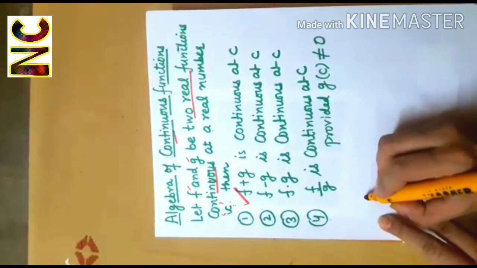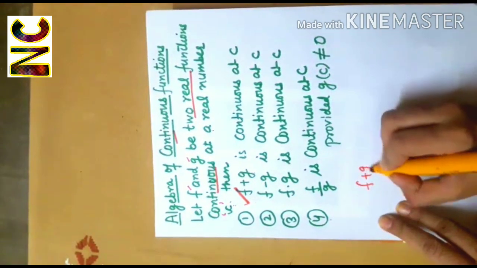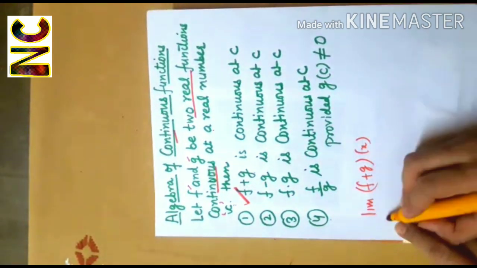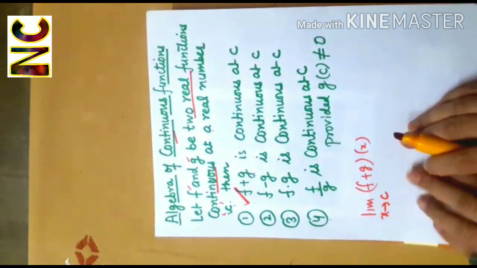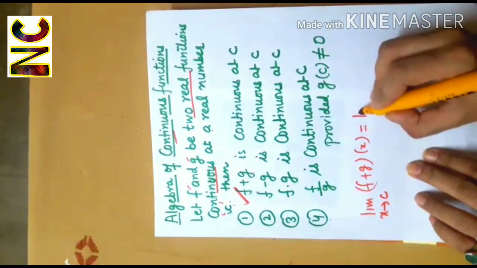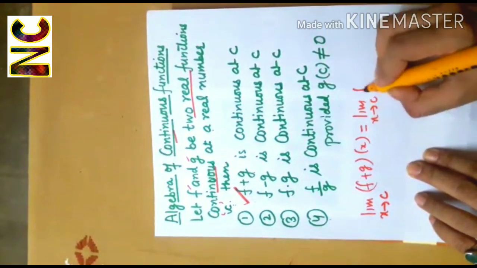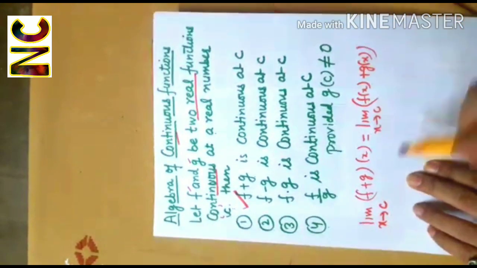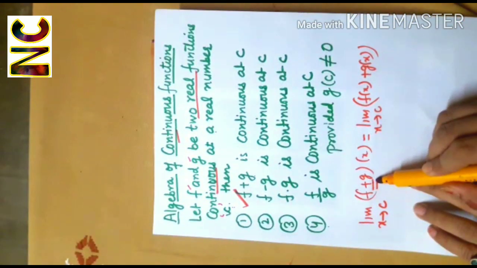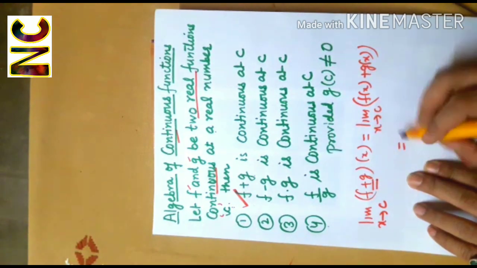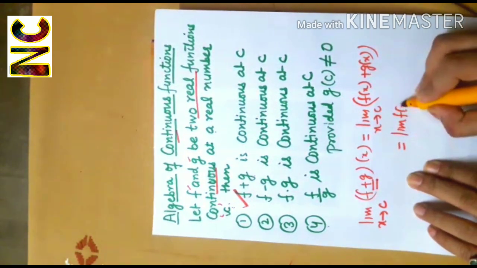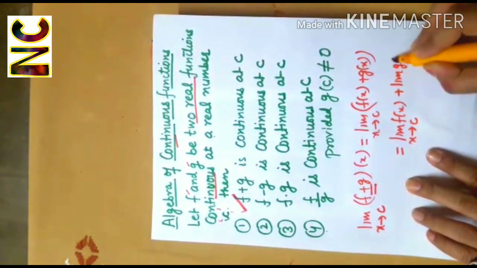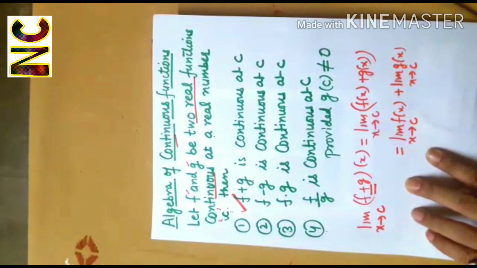Because limit (f plus g)(x) as x approaches c is equal to f(x) plus g(x), by definition of this addition function. Now this is equal to limit f(x) as x approaches c plus limit g(x) as x approaches c.